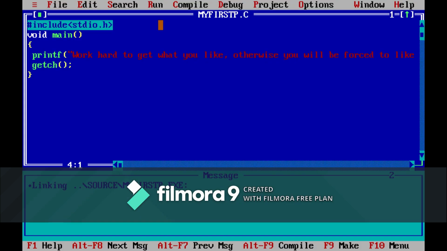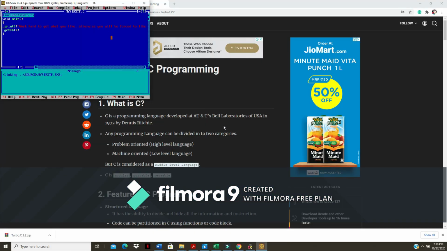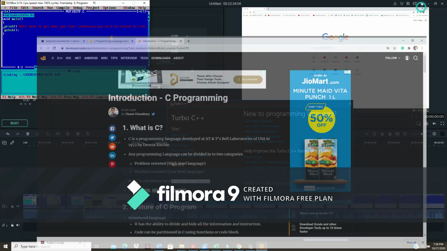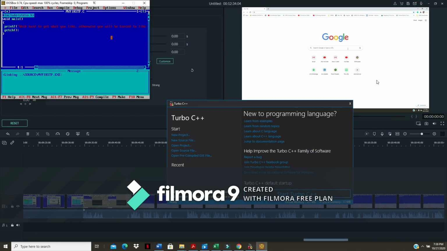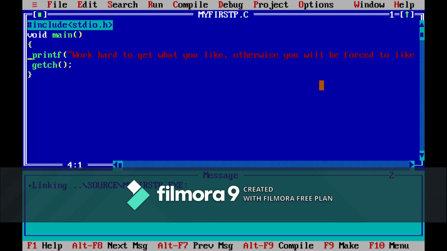To come out of that and go to your desktop, please remember you have to use Alt Enter, sorry guys, Alt Enter. Now you can go to your desktop. Again, to maximize you have to use Alt Enter.